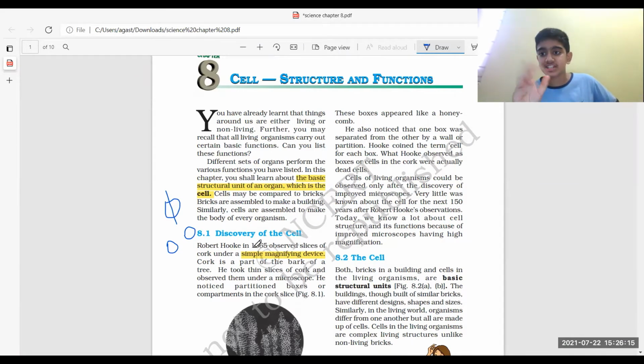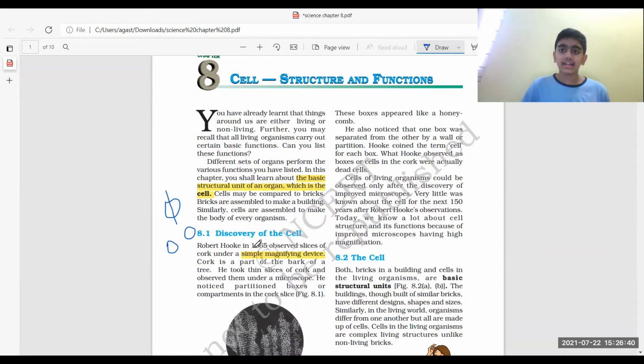The reason I'm starting with chapter 8 of biology, I think the fourth or fifth chapter, is that we have to start any lesson with the basics. So cells are the basics in this, sorry, in biology. So basically, guys, what is a cell? A cell is the basic structural unit or functional unit of an organism. We have to know this.